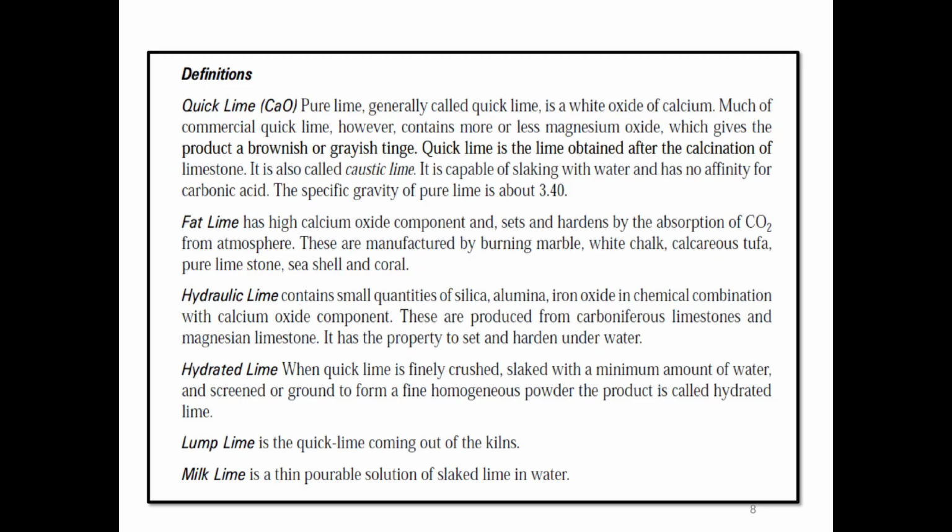Now I shall discuss some definitions of lime. Quick lime: lime obtained by the calcination of pure limestone is known as quick lime or caustic lime. Its chemical composition is CaO. Quick lime has great affinity for moisture. The quick lime as it comes out from kilns is known as lump lime.